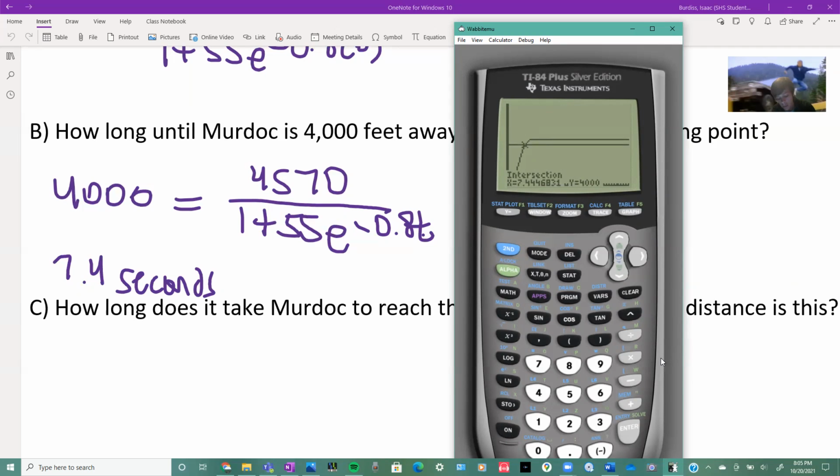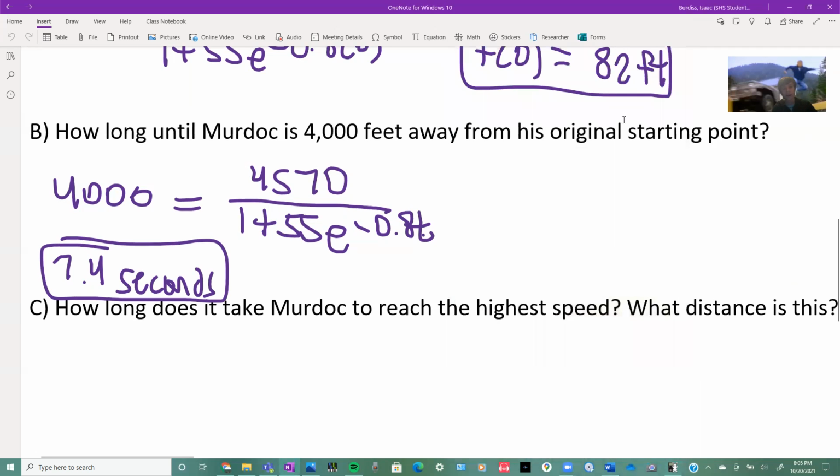So it takes Murdoch 7.4 seconds to go 4,000 feet. And that's actually, once again, this problem is incorrect. It's not 4,000 feet away from, oh wait, actually that is right. 4,000 feet away from his original point, not from MacGyver. He's 570 feet away from MacGyver, but once again, he won't get there.